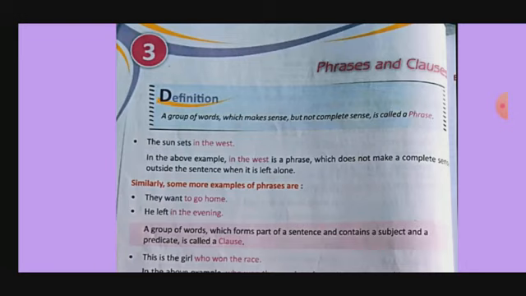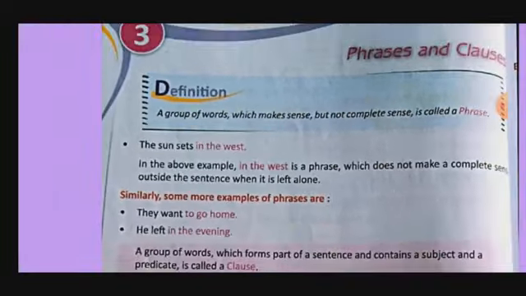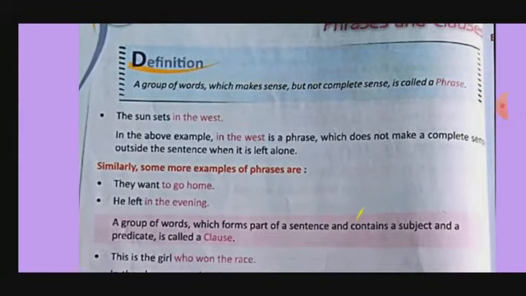So here, what is the phrase? It is "in the west", because it is giving a sense. It means something is in the west. But what that something is, we don't know if we don't have a complete sentence. So this is a phrase. Similarly, some more examples of phrases are: they want to go home next. He left in the evening.